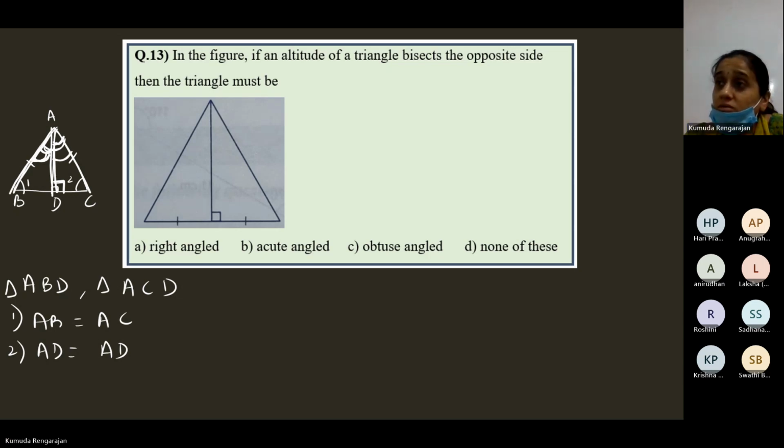BD equal to? No, that's what we are proving. We're trying to prove that BD is equal to CD. There's an isosceles triangle and the altitude, that's the property: the altitude bisects the opposite side, but that's what we're proving. We're trying to prove that BD is equal to DC. You can also use the RHS rule, right angle, hypotenuse, and side. So you can use the AAS rule or the RHS rule.